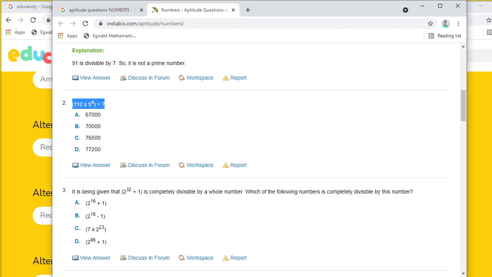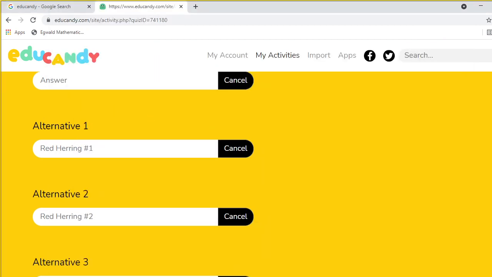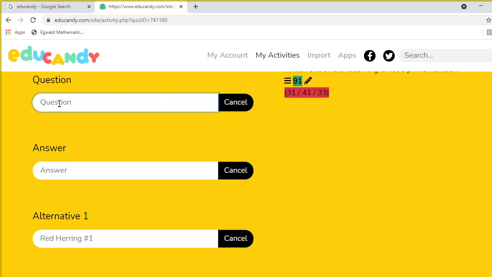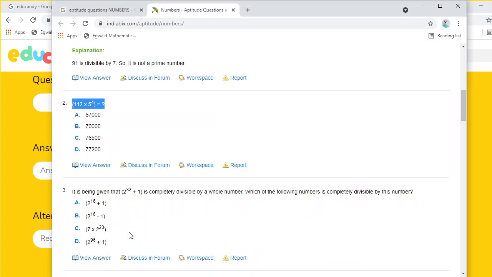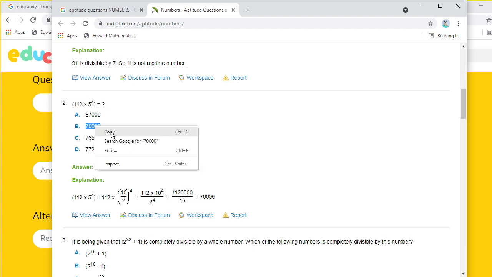112 into 5 power 4. Yes, this is my question. I just put the question here. Okay, what is the answer? Answer only we need to put first. Okay, so what is the answer? Answer B, option 70,000 is the answer.